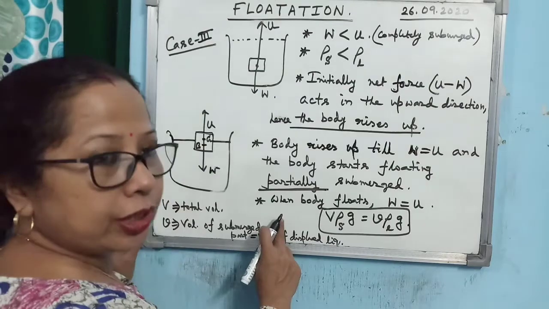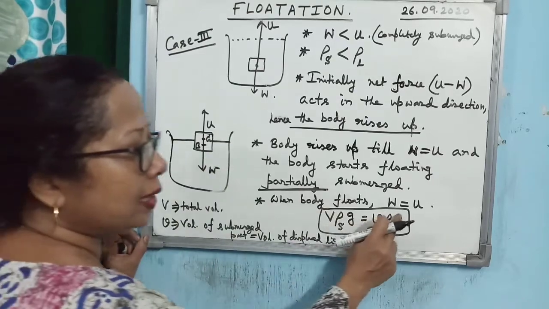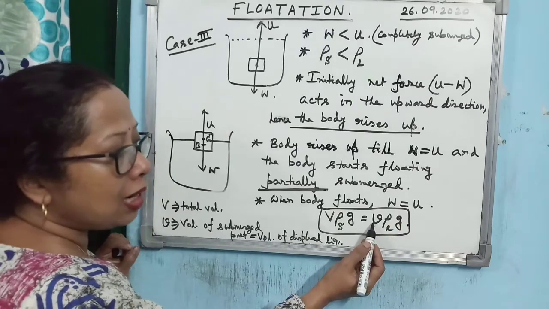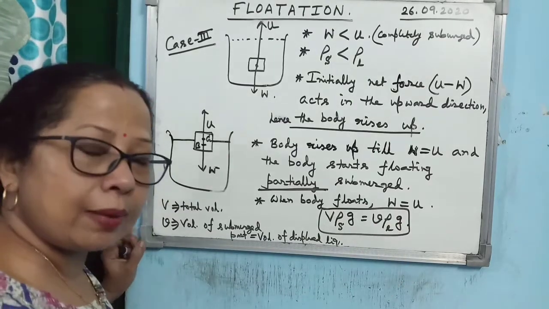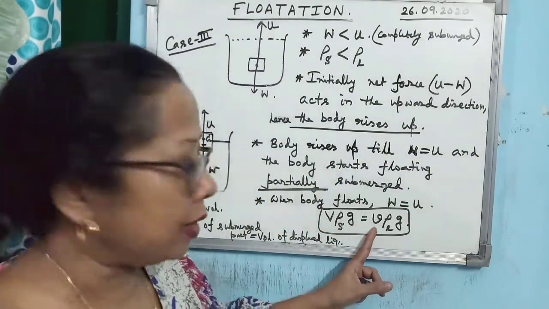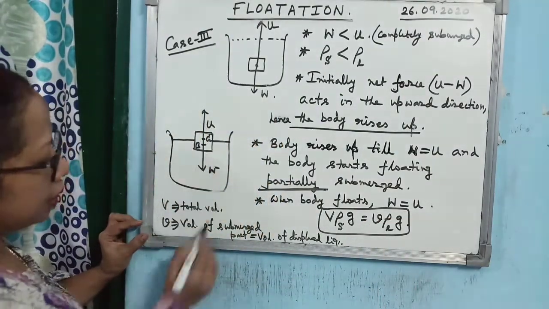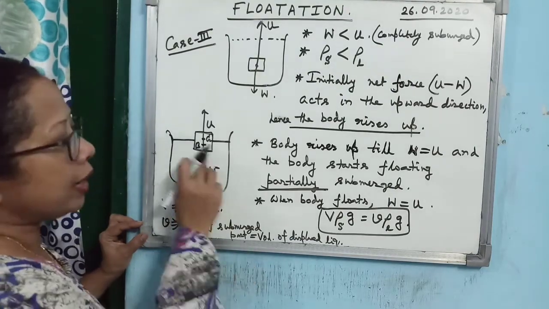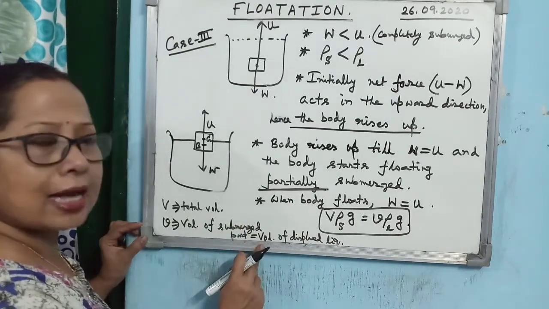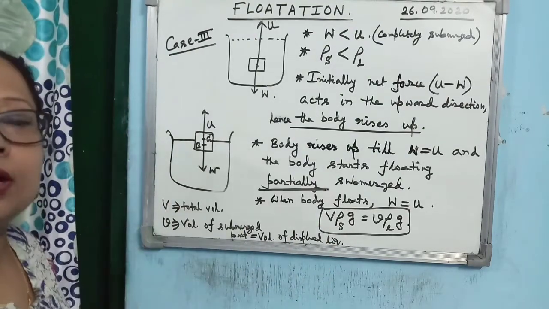Now, under this condition, two things you have to remember. The first thing is that as the body is floating, in this case W equals upthrust. But look at it, upthrust is equal to small v into rho L into G. I hope you remember in case 1 and case 2, in both the cases, I have used the same V on the left side and right side. But in this case, upthrust will be small v. What is small v here? Small v is the volume of the submerged part, and you can write it as volume of displaced liquid also. Whereas big V is the total volume of the body.